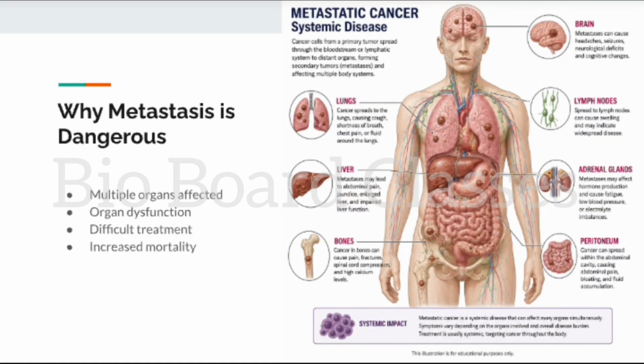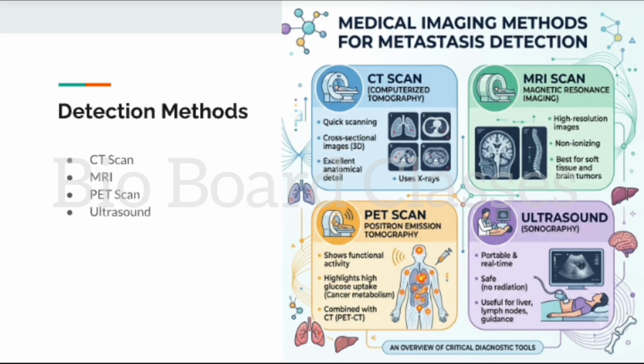Most cancer deaths result from metastatic disease rather than the primary tumor. Multiple organs become affected simultaneously. Organ function deteriorates, making treatment much more challenging. Modern medicine uses imaging techniques to detect metastasis. These include CT scan, MRI scan, PET scan, and ultrasound imaging. Early detection can significantly improve patient outcomes.